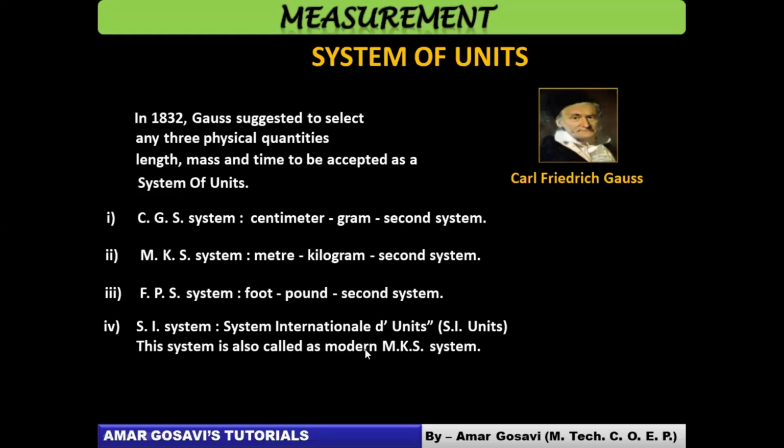You also call this system the modern MKS system, which means the MKS system was modified. In the MKS system, you only had three fundamental quantities: meter, you can see length, mass, and time. Whereas in the SI system, how many fundamental quantities do we have? We studied it yesterday. We have 7 fundamental quantities plus 2 supplementary quantities, and the remaining quantities were all categorized under derived quantities. This happened somewhere around the 1960s.